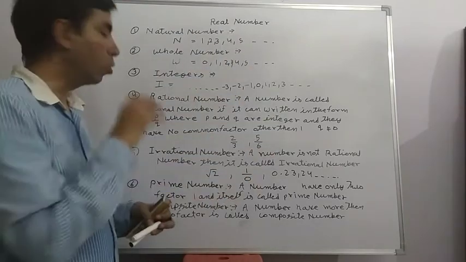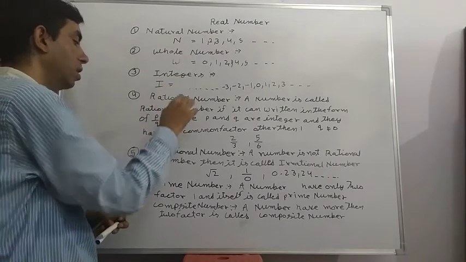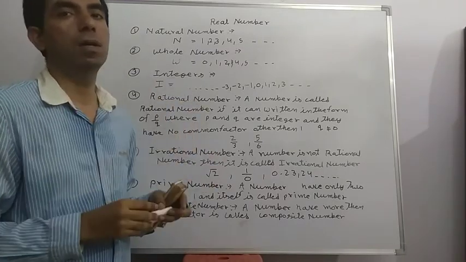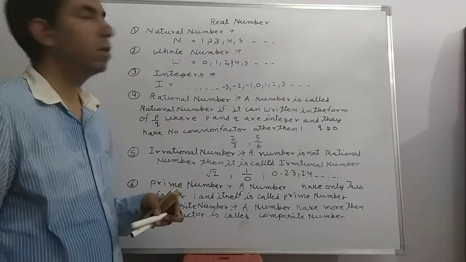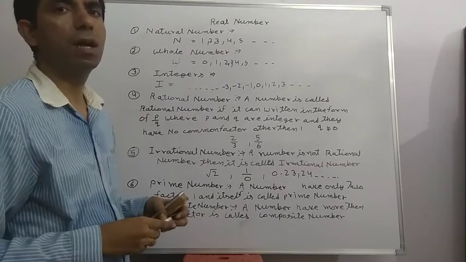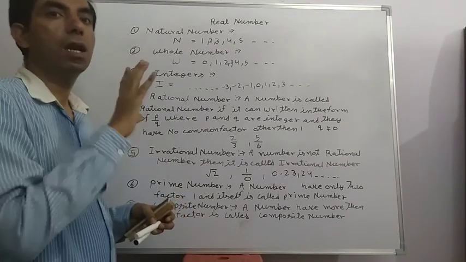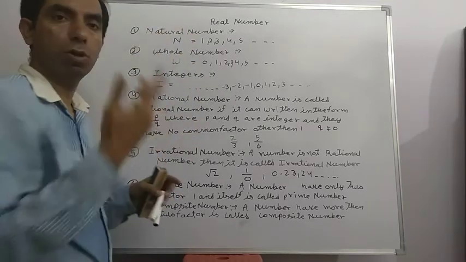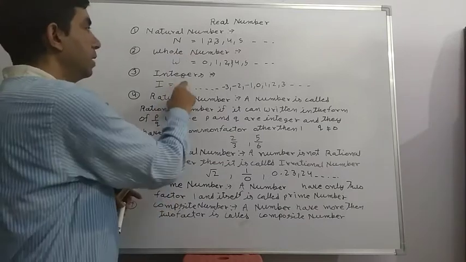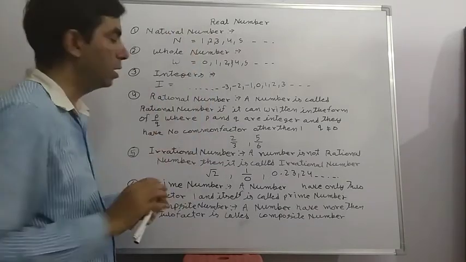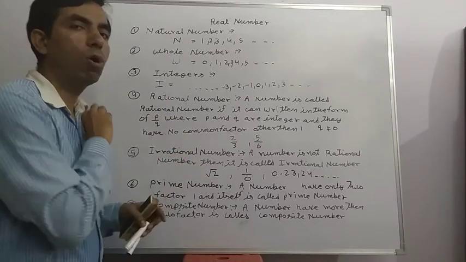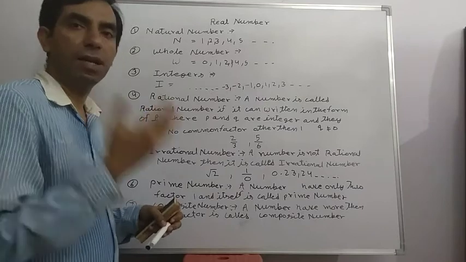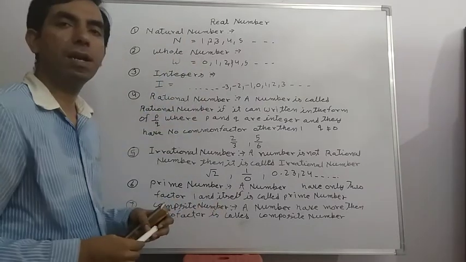All these types of numbers, including natural number, whole number, integer, rational number, irrational number, prime number and composite number, together are called real numbers. Natural numbers, whole numbers, integers, rational numbers, irrational numbers, prime and composite numbers are all real numbers, because we can write them as numbers in the real system.